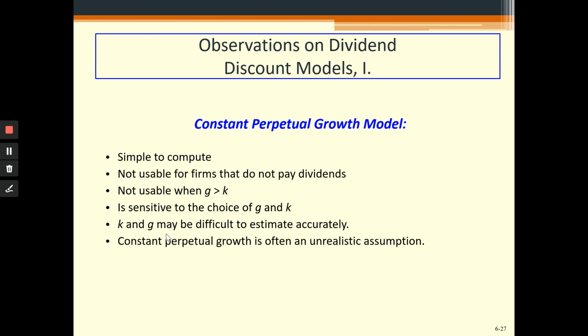There can also be a very unrealistic assumption of the perpetual growth rate, that there is a company whose dividend will keep growing perpetually at the same rate. This is a very troublesome assumption as well. It helps us do the computation in a simple way, but at the same time, it can turn out to be a very unrealistic assumption.